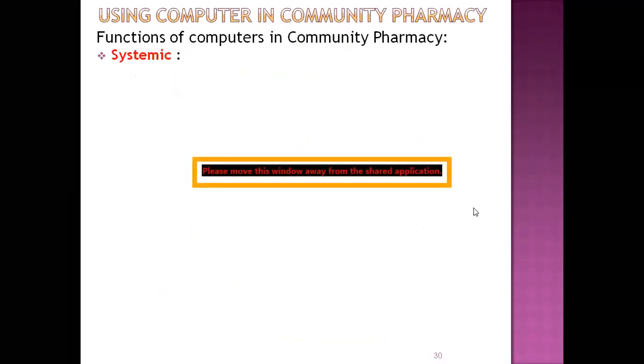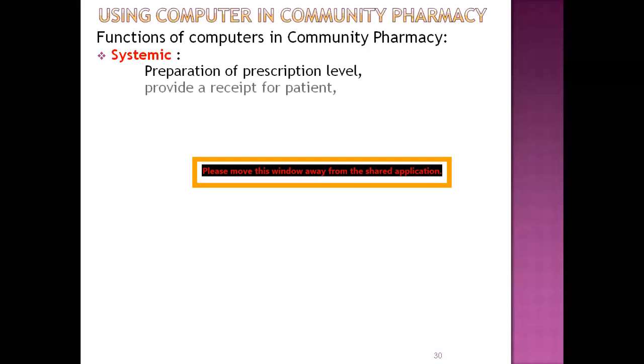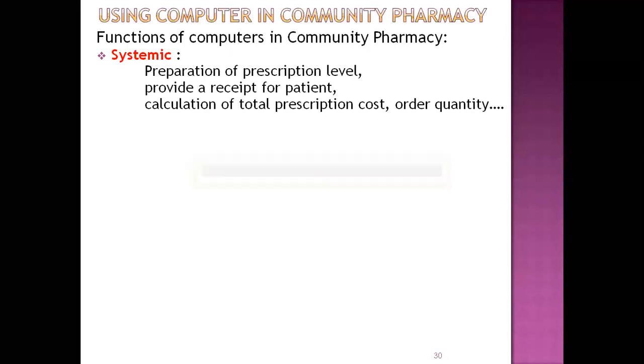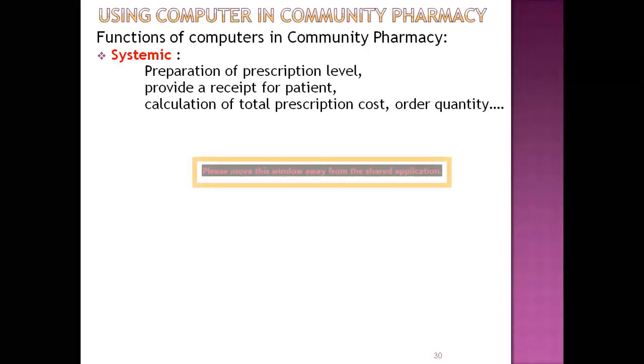For systemic records, computers are used for the preparation of prescription labels, providing a receipt to the patients for income tax purposes or for insurance claiming, providing the receipt for each and every patient from the community pharmacy with the help of computers, calculation of total prescription cost, and if an order is required, inventory records you can easily identify from the systemic function of the computer.